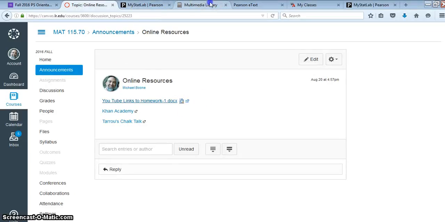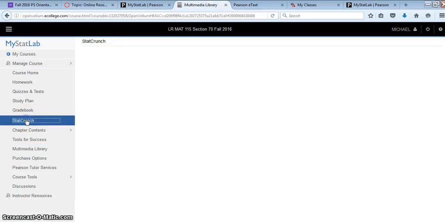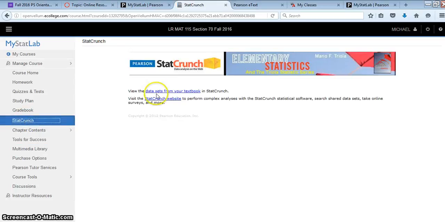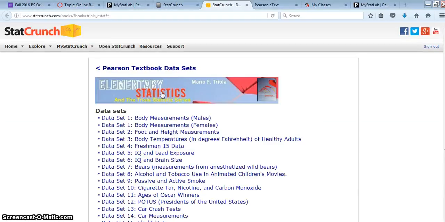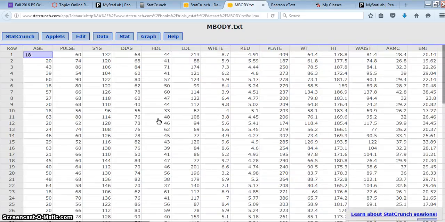The statistical software, let's go back to that, is StatCrunch. If you have a TI-84 and you're using that, that's fine, but I'm going to tell you StatCrunch is easier. When you're doing your homework, it will take the data that's needed and just plug it into StatCrunch.